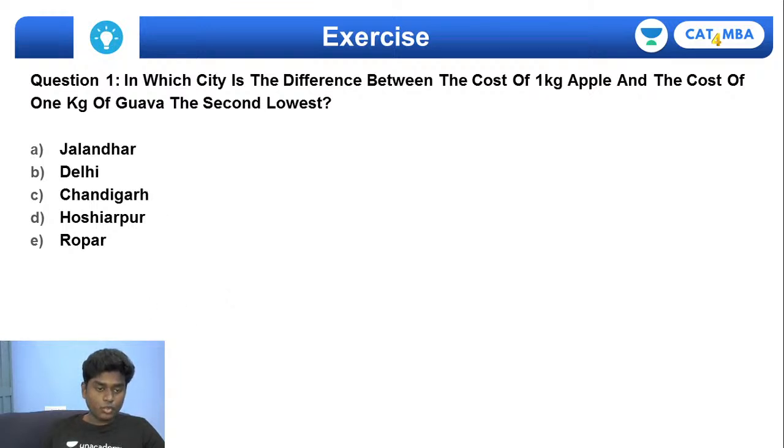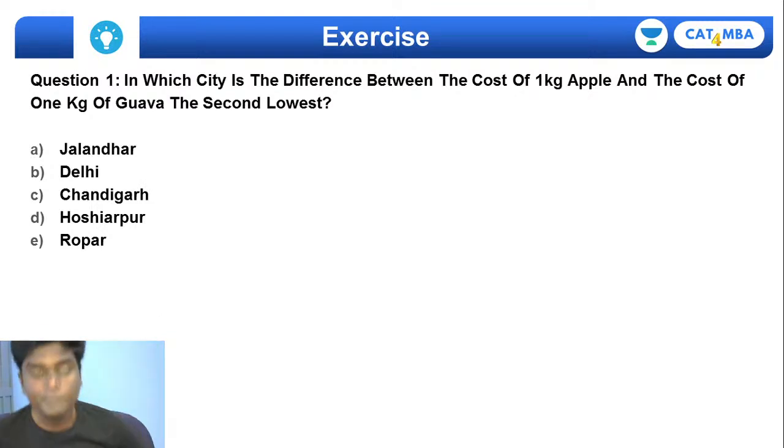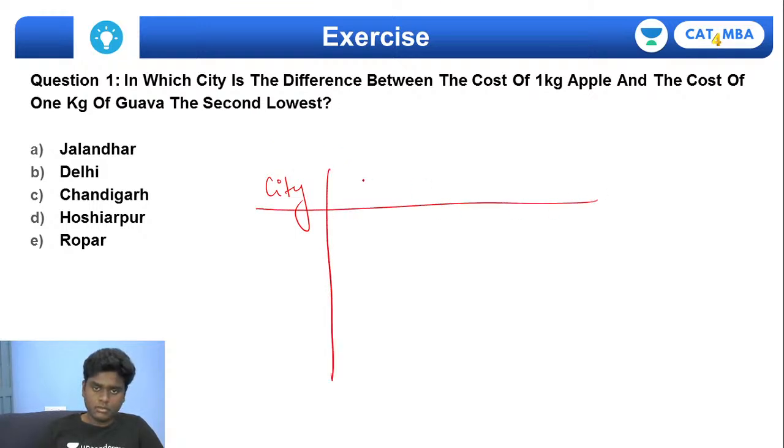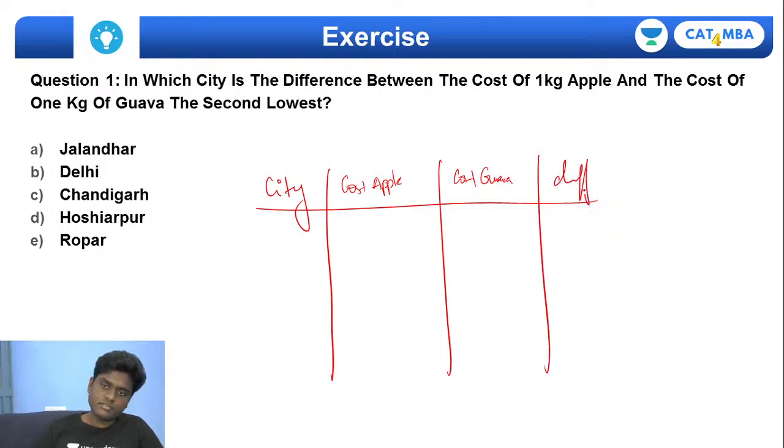So what I can simply do now is form a table. One second. Let's say this is my city, the first column, this is the cost of apple, this is the cost of guava, and this is the difference. If I take all the cities from Jalandhar, Delhi, Chandigarh, Hoshiarpur, and Ropar, right?